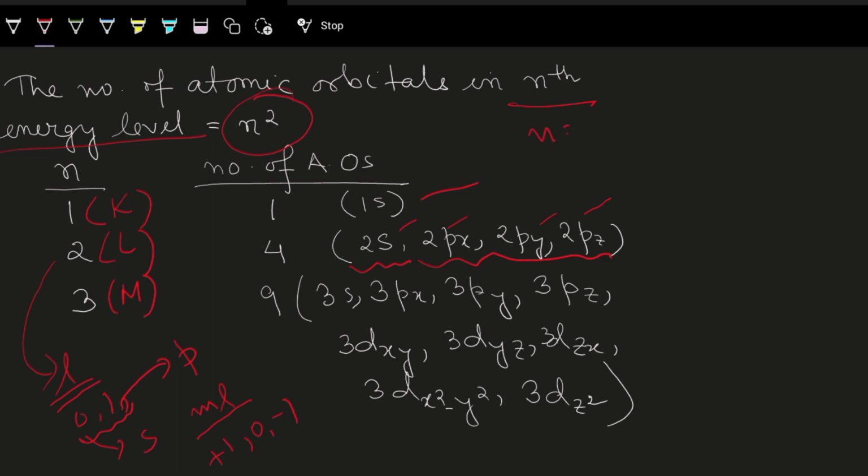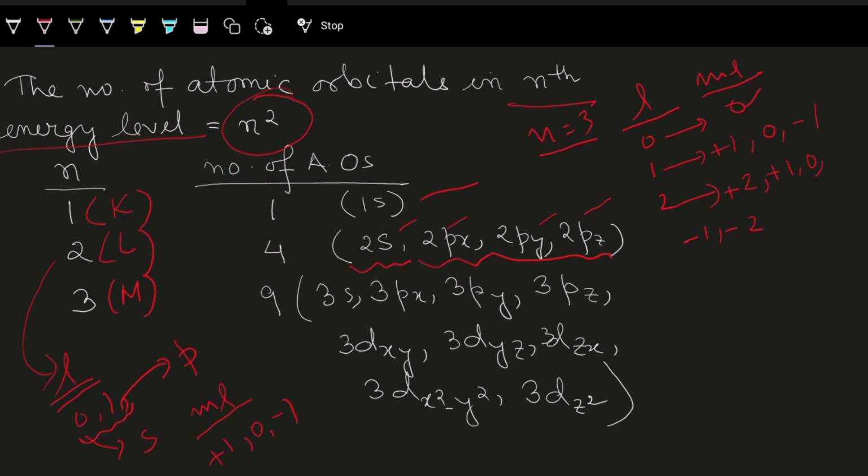n is equal to 3 can have L values 0, 1, 2, and ml can have values for L 0. For 1 it can have plus 1, 0, minus 1. For 2 how many can it have? For 2 it can have plus 2, plus 1, 0, minus 1 and minus 2.